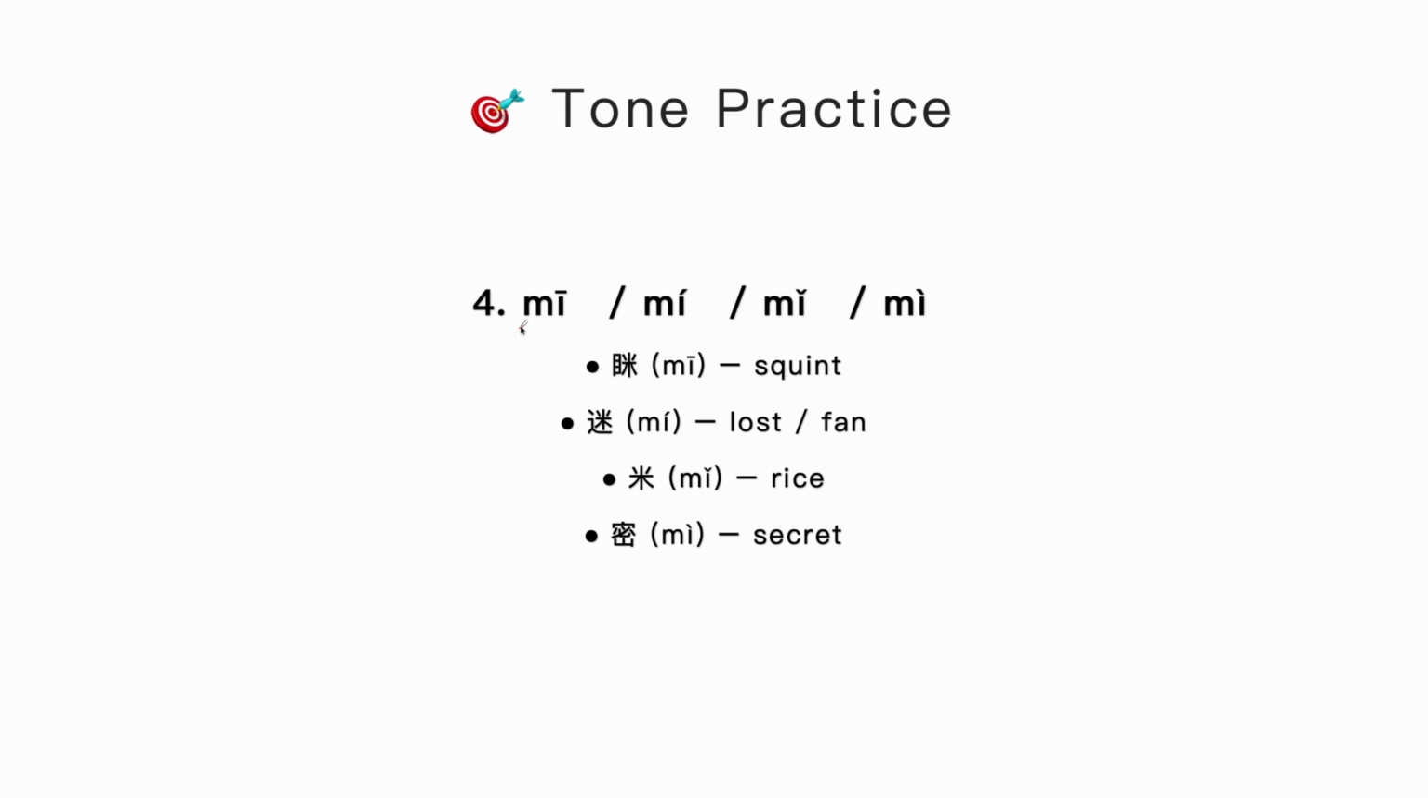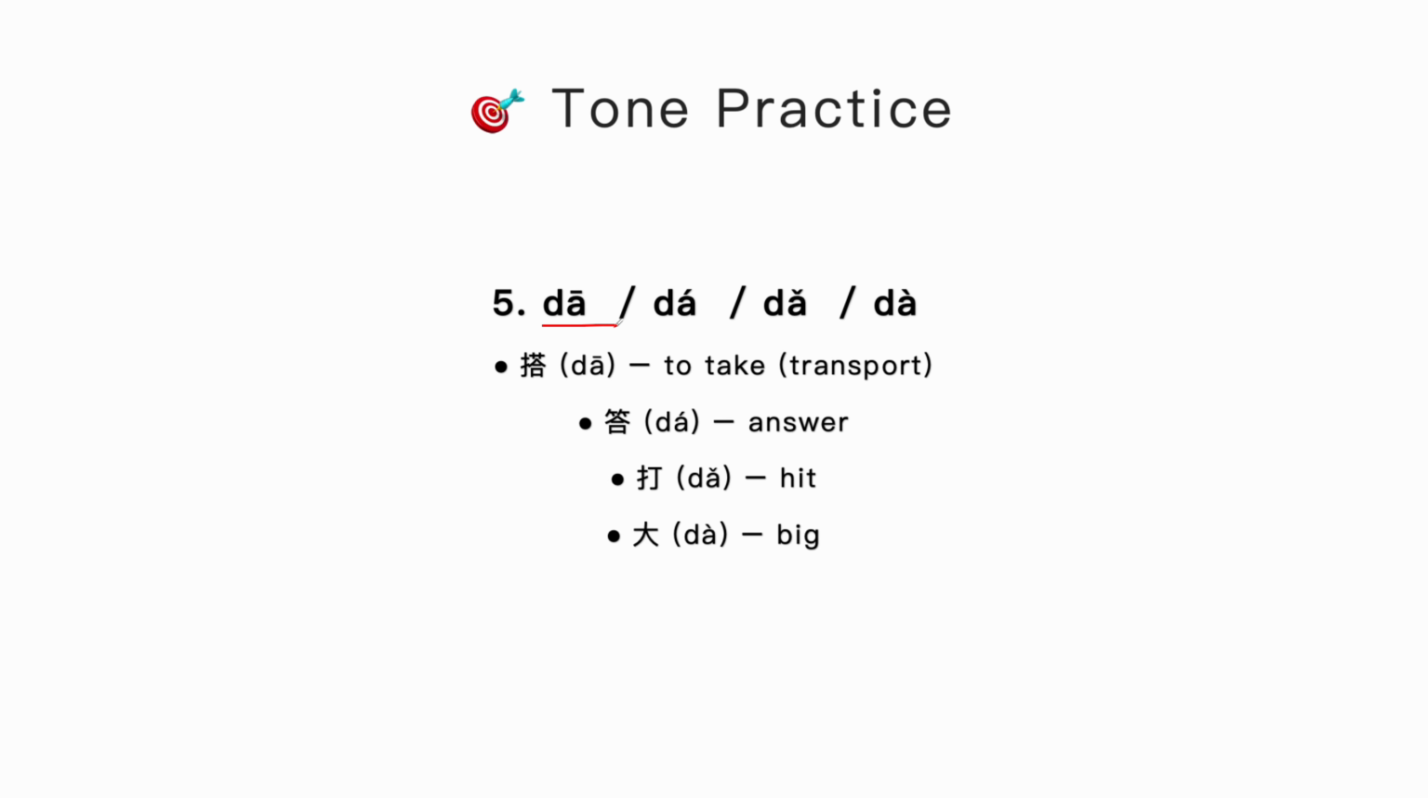Number 4, me. First one, me. Second one, me. Here we have very important words. For example, this one is rice, me. Secret, me.